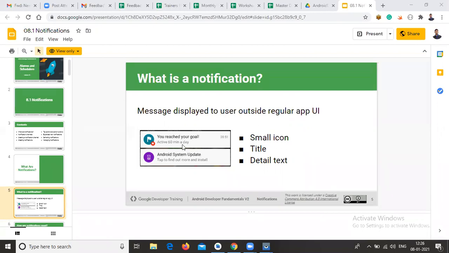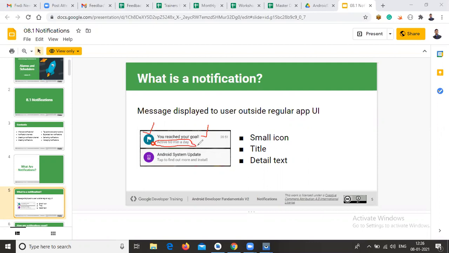Like this, each and every notification is a combination of a small icon and a title. That means the title of a particular notification or the title of your app, based on our requirement. After that, this is your app notification description, a small description.